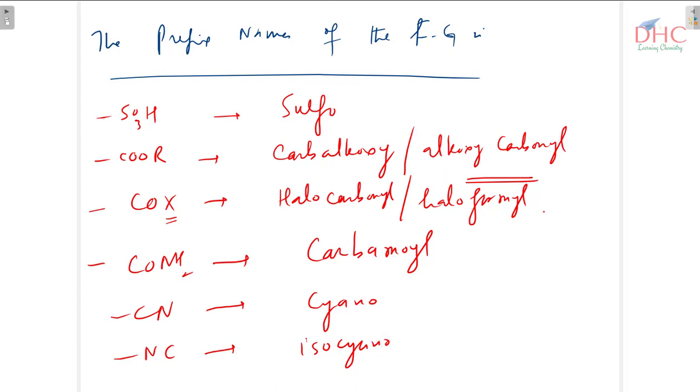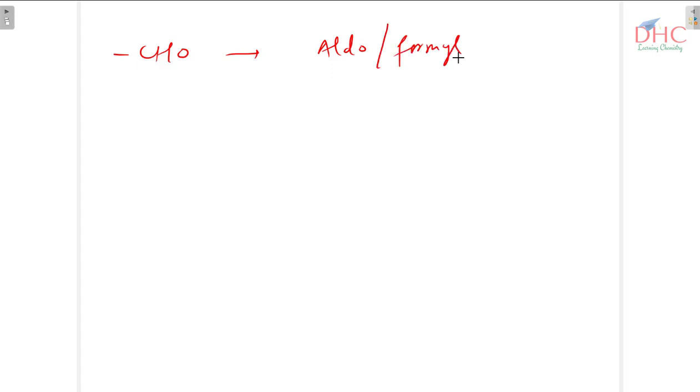Then you are having CHO, aldehyde group, that is called as aldo or formyl, whatever you can use. Then you are having ketonic group, its suffix name is one, but prefix name is keto or oxo.